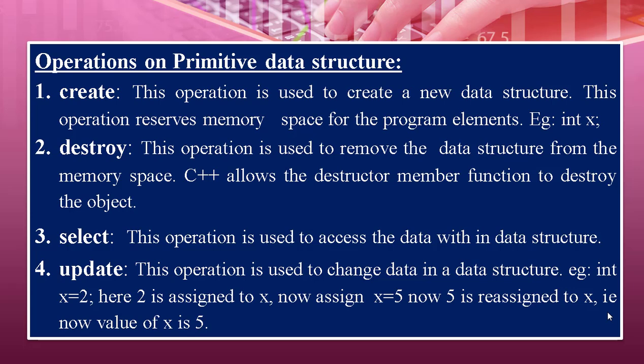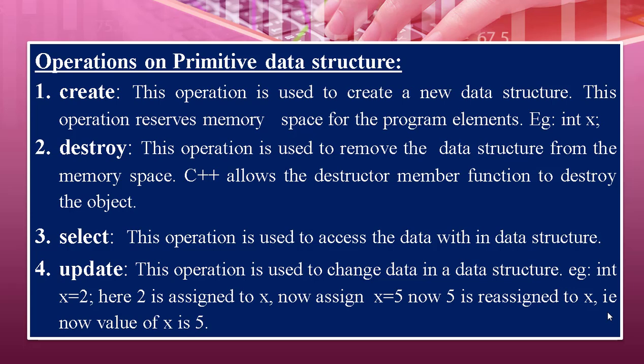The next operation is destroy. This operation is used to remove the data structure from the memory space. So in order to remove the data structure which has been created, we use destroy. C++ allows the destructor member function to destroy the object. We have studied constructor and destructor, and in that you have studied that the destructor is used to destroy the object. So we use the operation destroy to remove the data structure from the memory space.